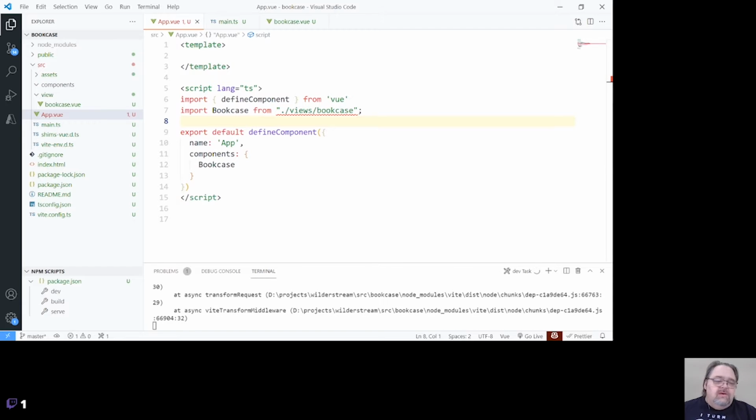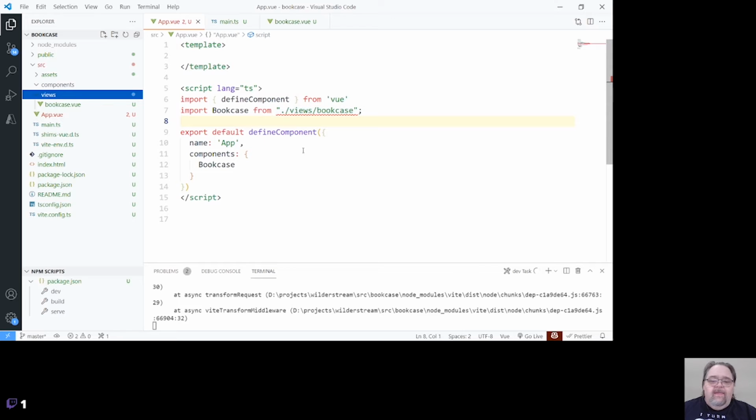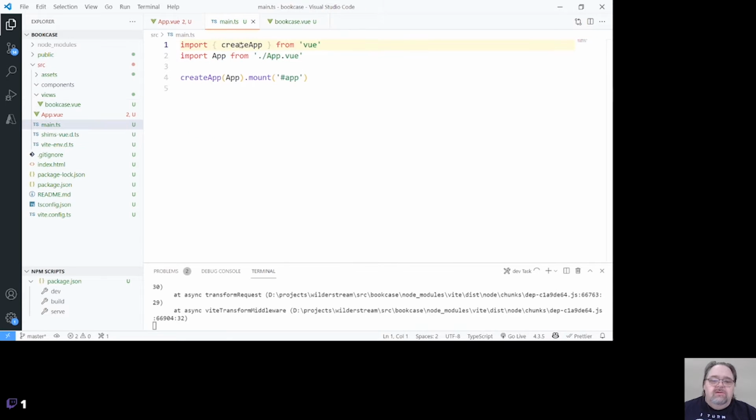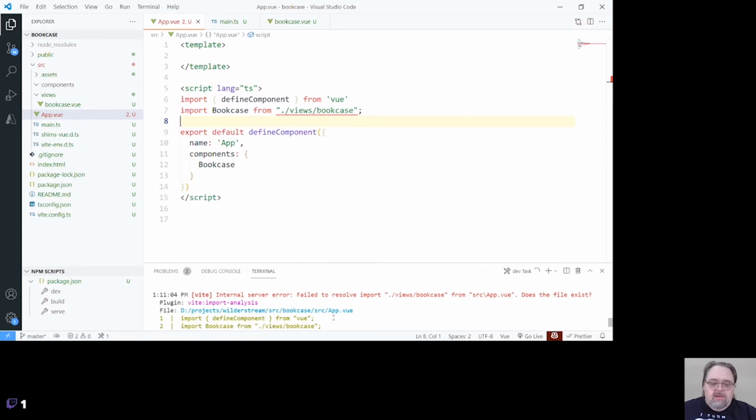Because it doesn't find it, because I've said view here for the name of the folder, and I want views. We haven't broken it at all. And it doesn't like it. For default components, my bookcase. This is where it all goes sideways, and you're like, I have no idea what you're doing.